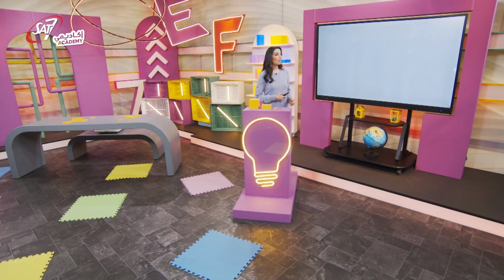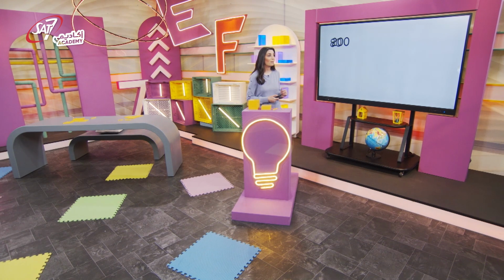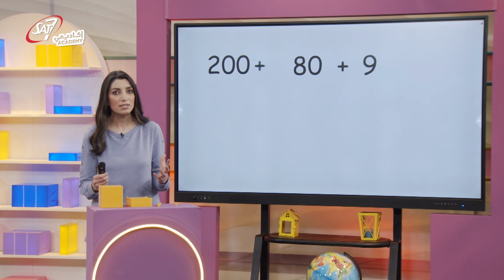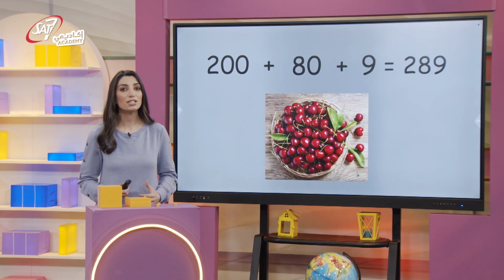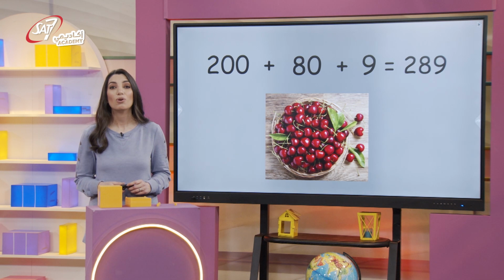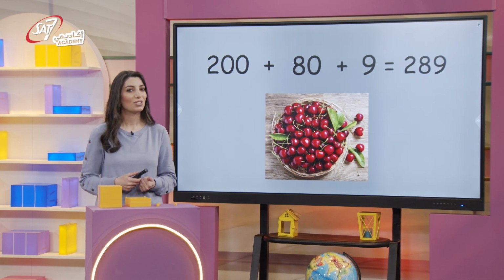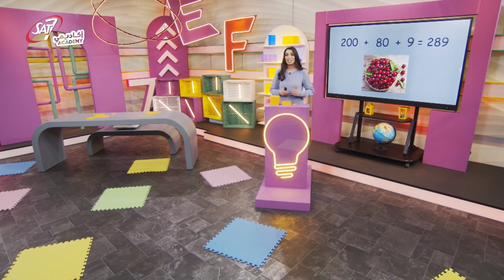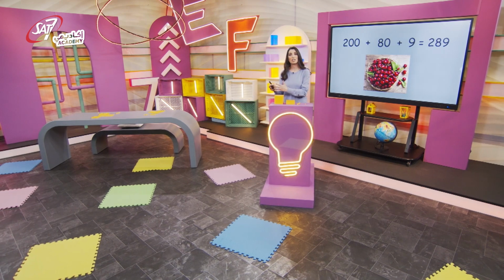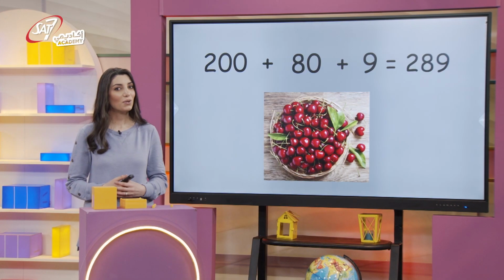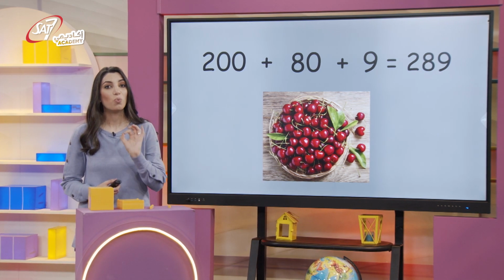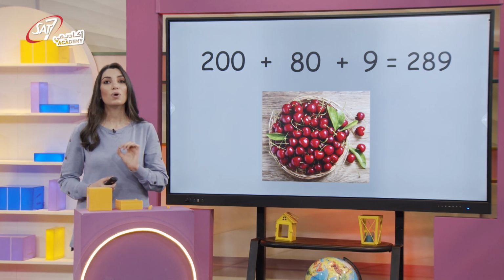Do you remember the cherries I picked in the orchard? There were 289 cherries in a basket. What if we had 10 of these baskets? 10 baskets with 289 cherries in each. How many cherries would there be in all? You know what? This is a challenge. So there are 10 baskets, 289 cherries in the first, 289 cherries in the second, 289 cherries in the third, and so on. I will give you a hint. The answer is a 4-digit number, and you must only add 1 more digit to the number 289 to get the answer.